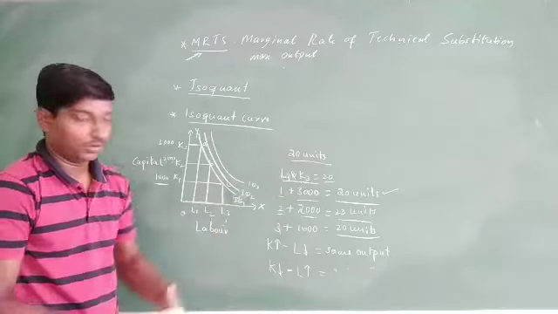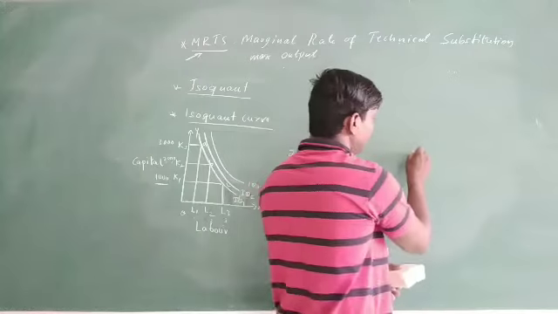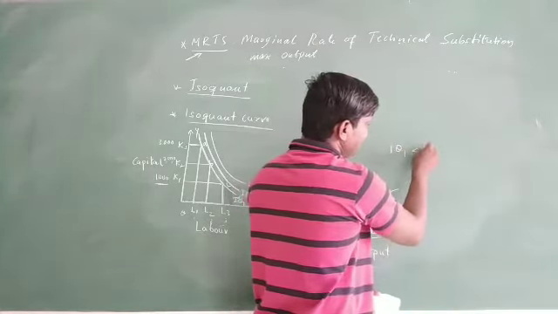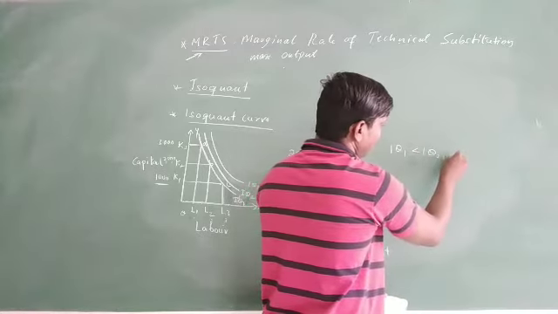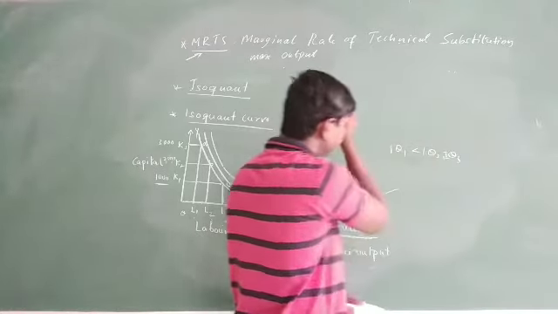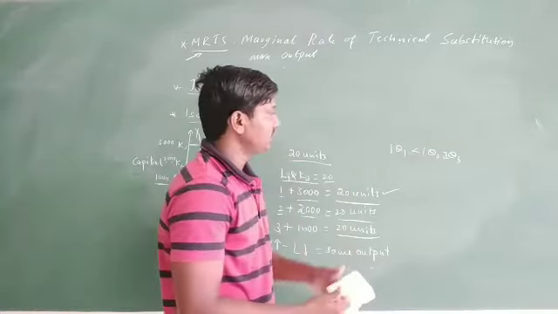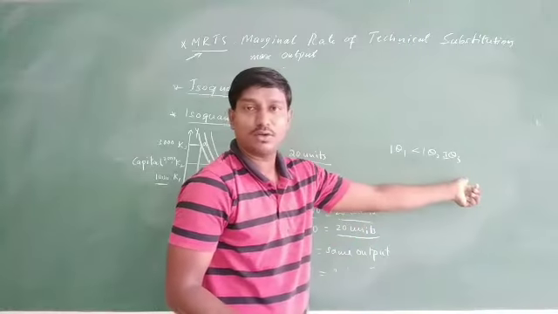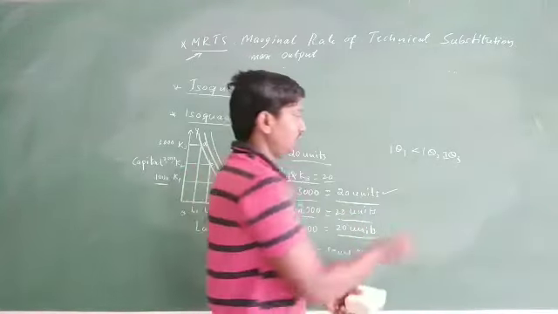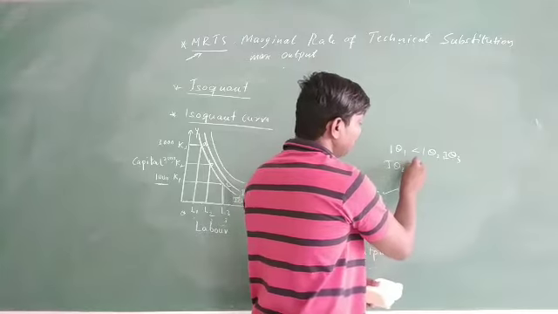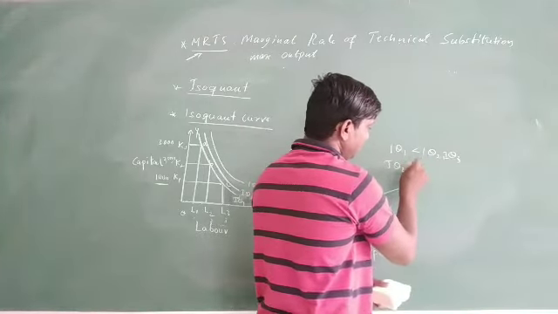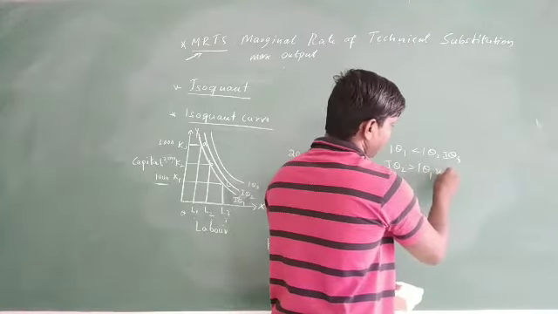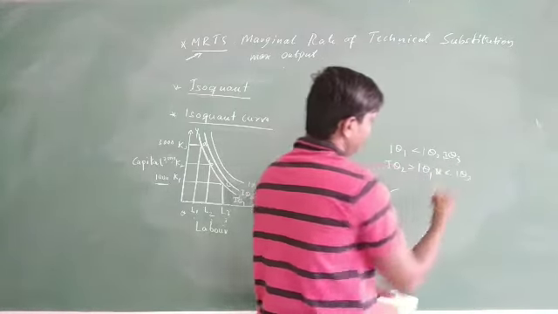And if we go to IQ3, symbolically if I write here, IQ1 is less than IQ2 and IQ3. That is, the level of output in isoquant curve 1 is lesser than isoquant 2 and isoquant 3, whereas isoquant 2 is greater than isoquant 1 and less than isoquant 3.